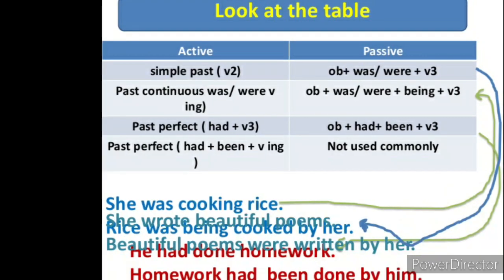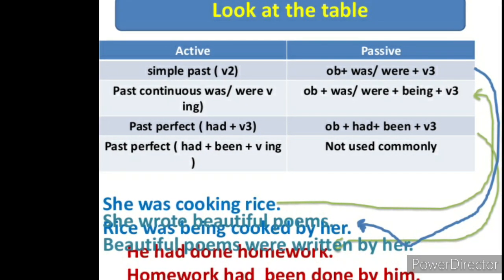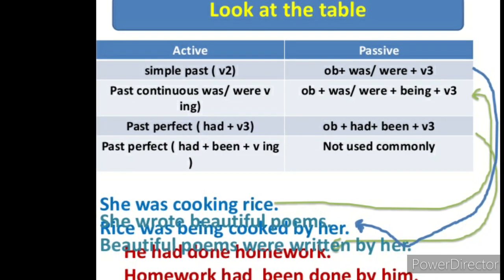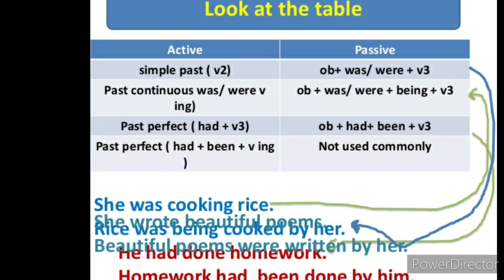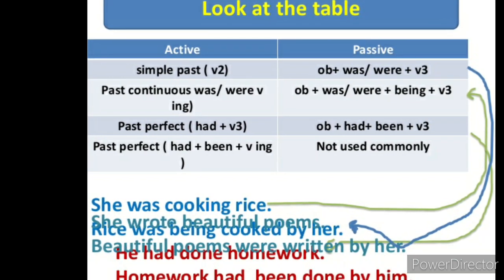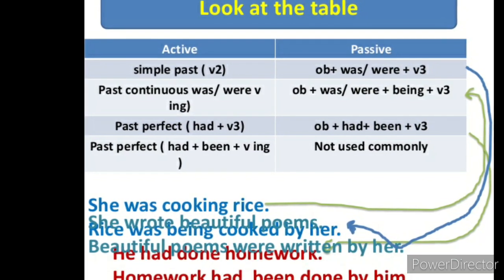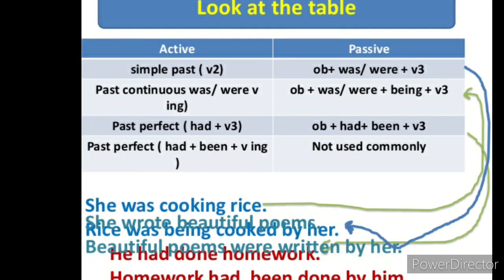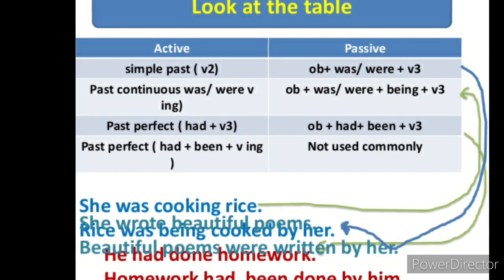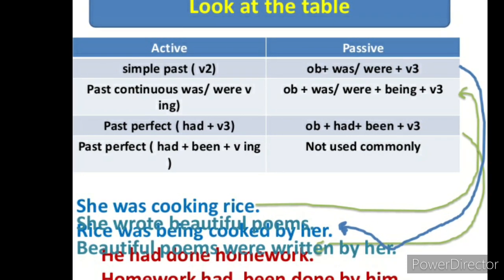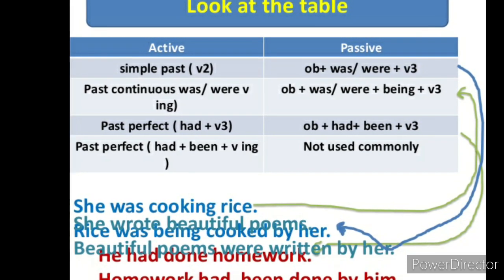So, dear student, in another table, you are just going to know about the simple past. Second form of the verb is used in positive sentences, and did not plus first form of the verb is used in negative and interrogative sentences. When we are going to change this tense into passive voice, then object plus was/were plus third form of the verb plus by plus subject.